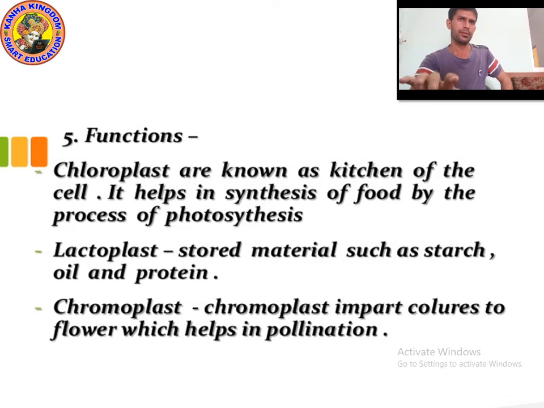Now let's see the function of the types of plastid. Let's see the function of chloroplast, leucoplast, lactoplast, chromoplast. The main types of plastid are chromoplast and leucoplast, but otherwise chloroplast also, lactoplast also, so a lot of plastids. Chloroplast function: chloroplasts are known as the kitchen of the cell.